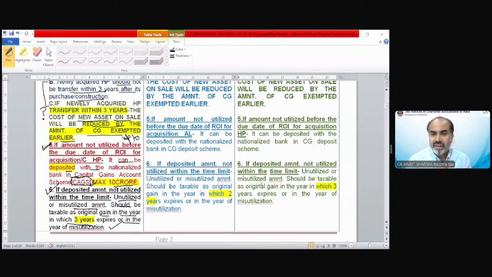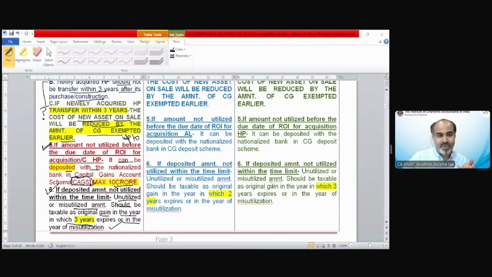Hardik is saying, sir, if the amount is misutilized, will the assessee be penalized? No, there is no penalty provision. The amount of capital gain, which has been earlier exempted, is going to be taxable again. If any other kind of penalty or interest could be charged, that would be a matter of fact. An assessing officer can decide about it. But there is no specific penalty specified in the Act regarding this. So this was section 54, a very interesting section.